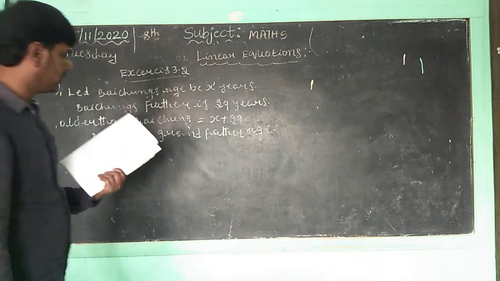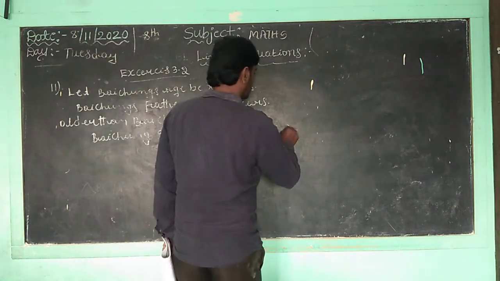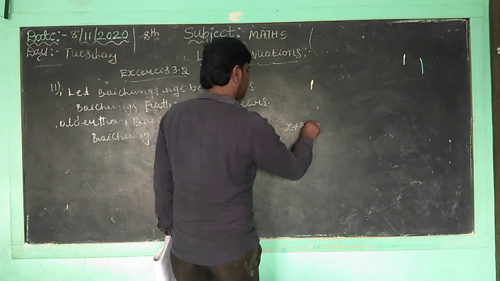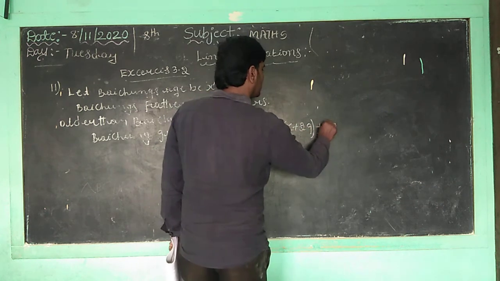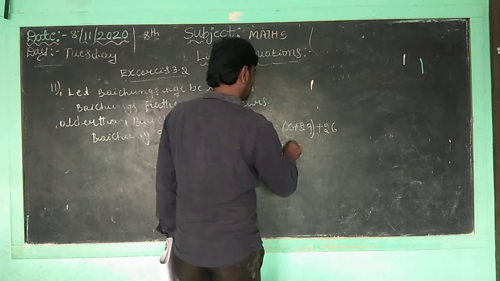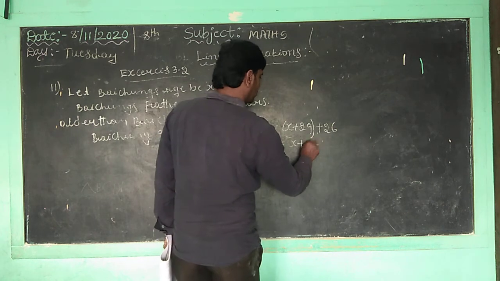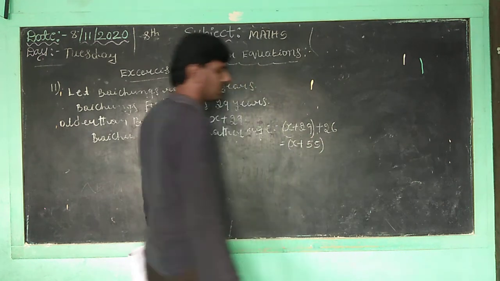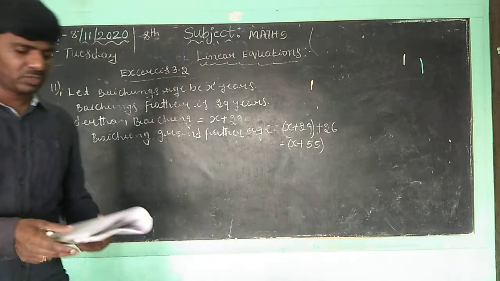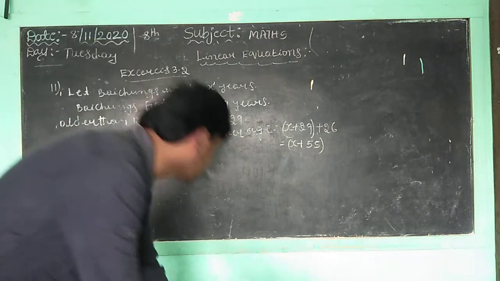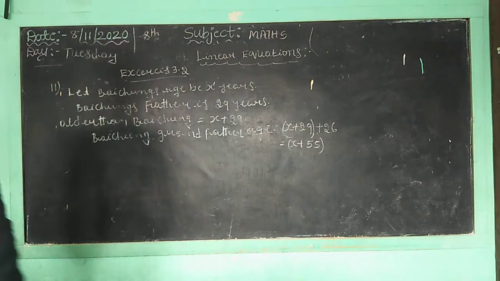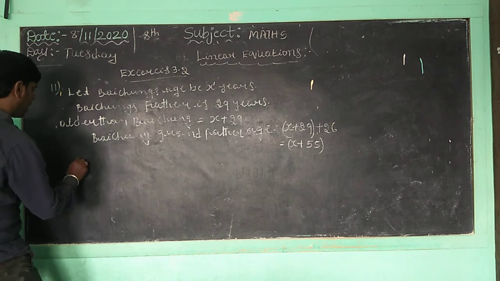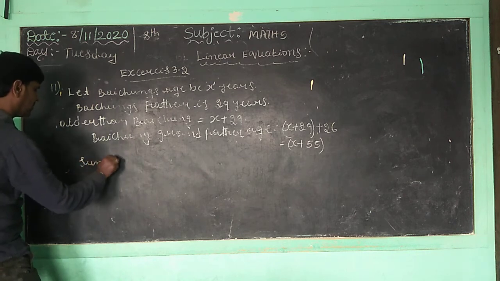29 plus again 26 years. So again his father's age plus 26. Children, x plus 29 plus 26 is equal to x plus 55. Then also the sum of all the ages is equal to 135. Children, now we want to take the sum of all 3 ages.